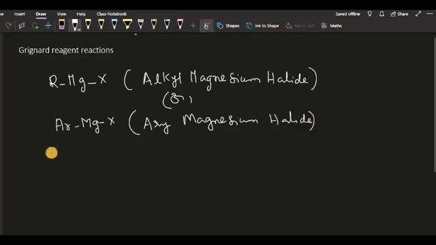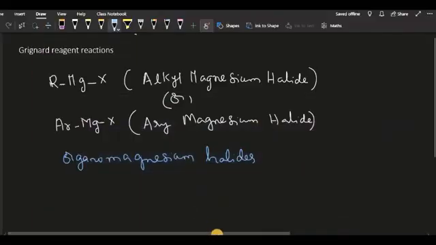Actually, these are also called organo magnesium halides.